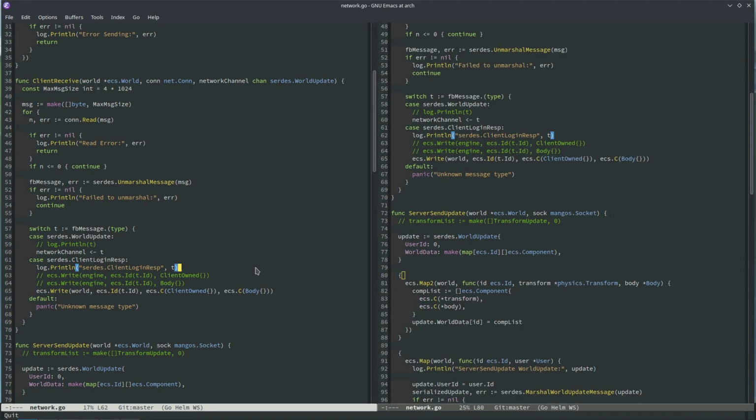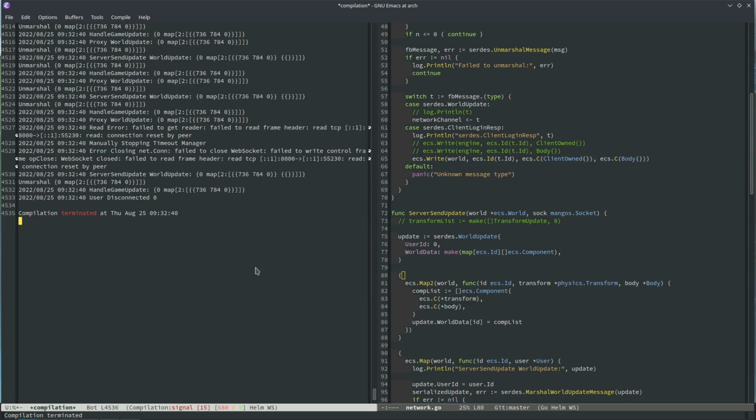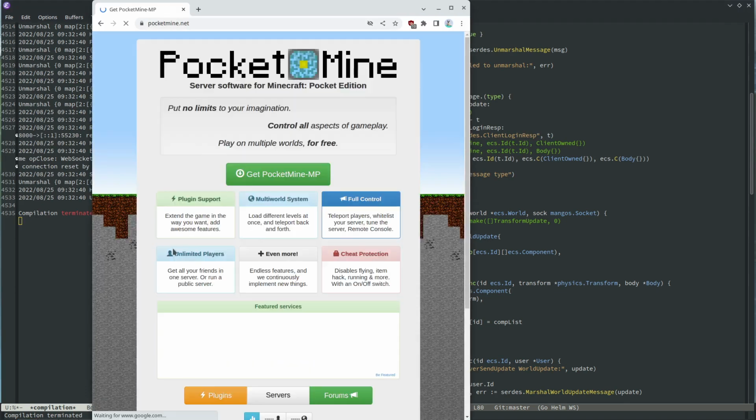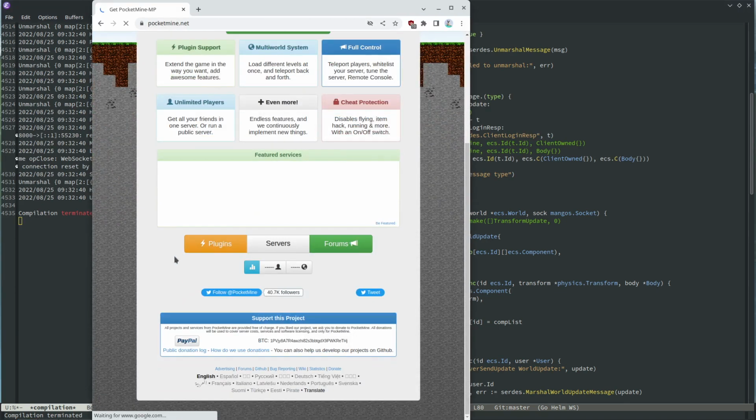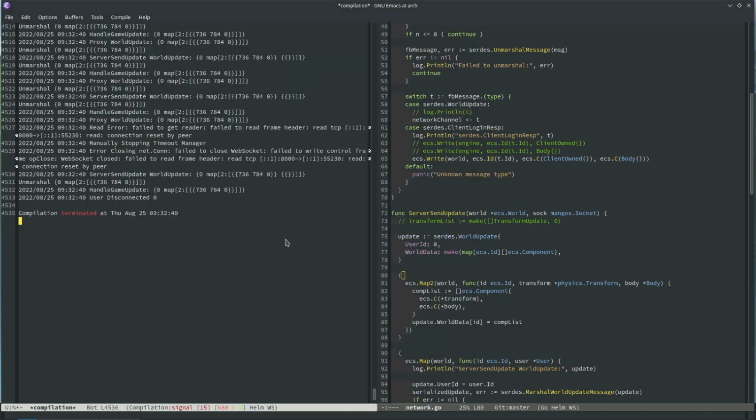I wonder if it was stuttering just because of all the printouts I have. PocketMine, Minecraft Bedrock server written in PHP. What does that mean, Minecraft Bedrock? Is that just Minecraft but worse? Originally for mobile devices. Oh, interesting. Yeah, I didn't know that.